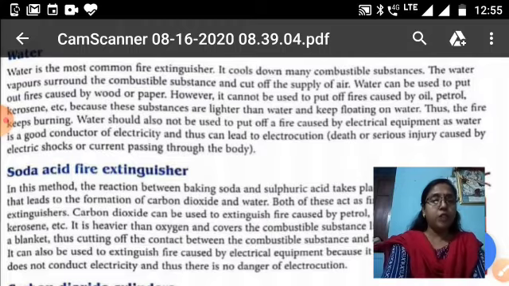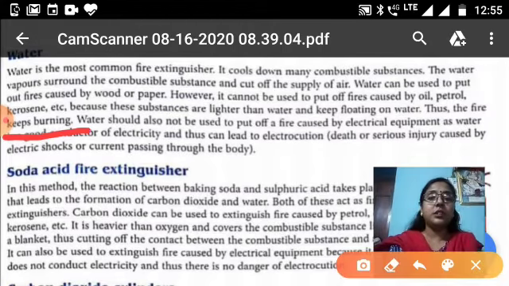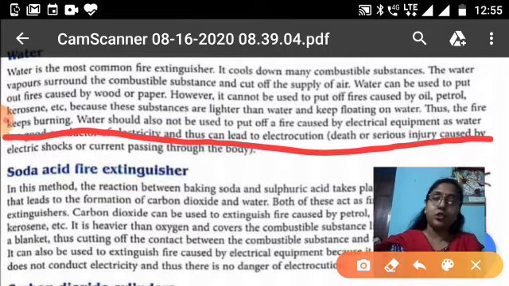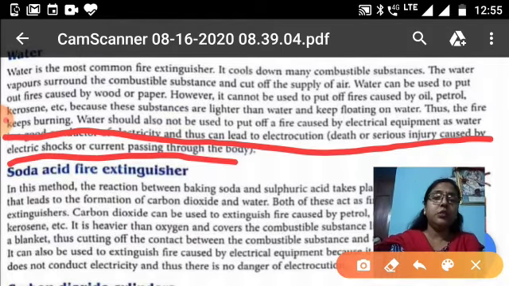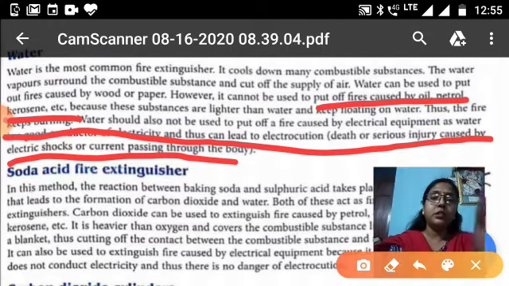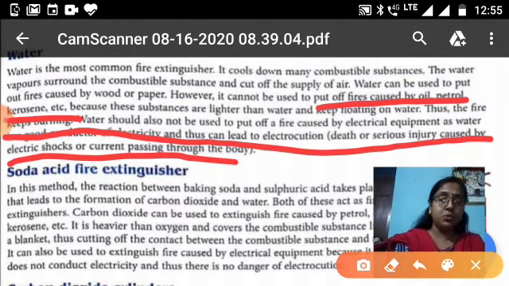Also, water should not be used on fire caused by electrical equipment, as water is a good conductor of electricity and can lead to electrocution, that means electric shock, due to which a person can die or suffer serious injuries. So water is not used on fire caused by oil, petrol and kerosene, and it is also very dangerous to use on fire caused by electrical equipment.